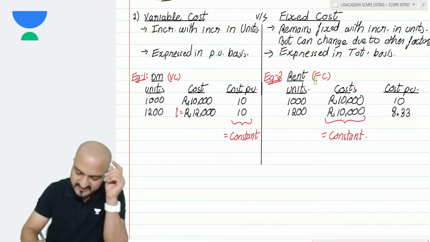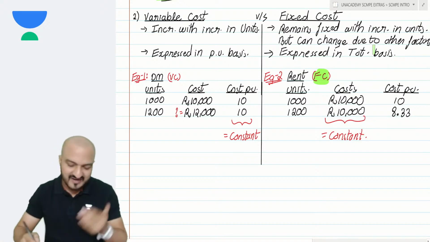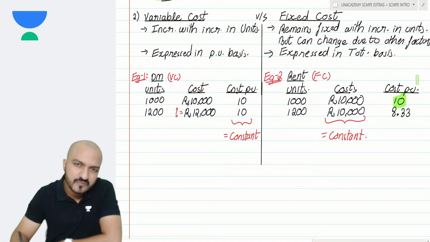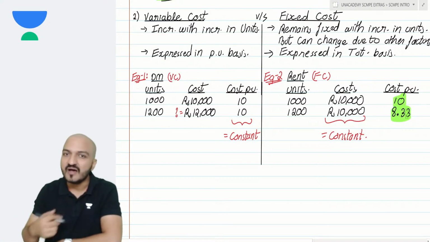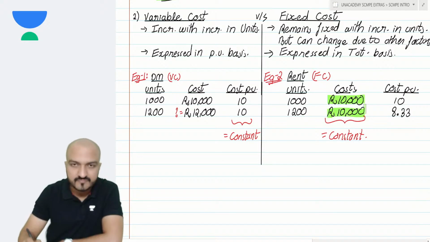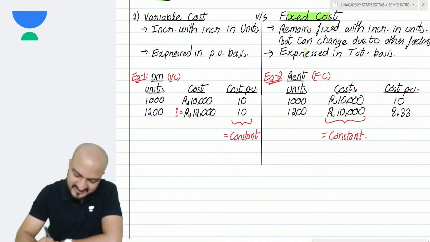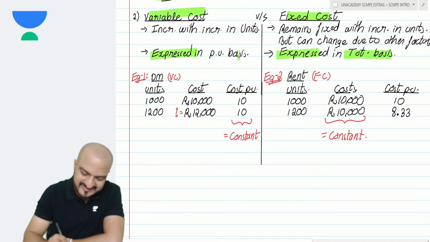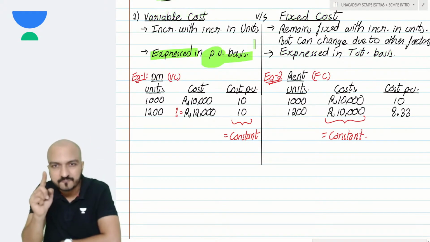But when I have to express fixed cost, if you ask me how much rent do you pay, will I say that I pay a rent of 10 per unit? Will I say that I pay rent of 8.33 per unit? No. If you ask me how much rent I pay, I will say that my rent is 10,000 per annum or maybe 10,000 per month, right? So fixed cost is always expressed in terms of total. Variable cost is always expressed in terms of per unit. This you need to remember.